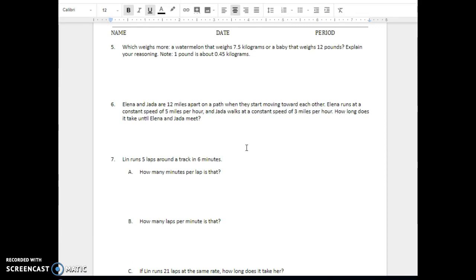Question 6. Elena and Jada are 12 miles apart on a path when they start moving towards each other. Elena runs at a constant speed of 5 miles per hour, and Jada walks at a constant speed of 3 miles per hour. How long does it take until Elena and Jada meet?